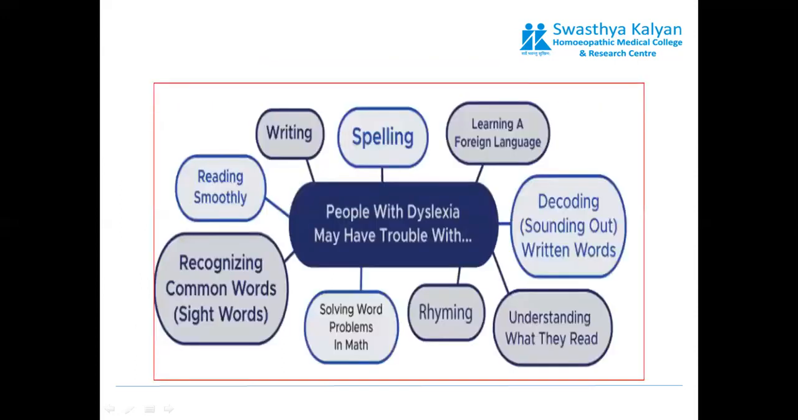People with dyslexia may have trouble with spelling, reading, writing, reading smoothly, recognition of common words and sight words, solving word problems in mathematics, rhyming, understanding what they read, decoding, and learning foreign languages. So people with dyslexia may have trouble with all these things.